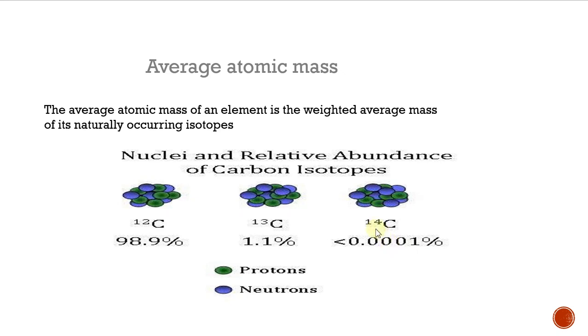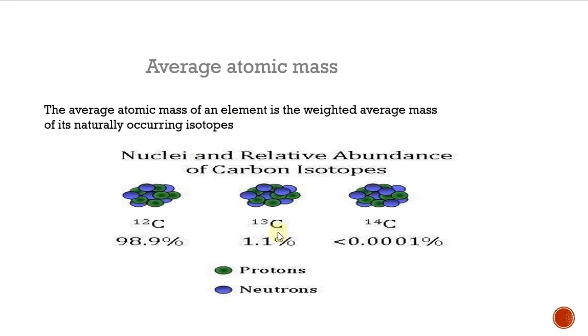0.001%. So abundance means occupying space. Carbon 12 occupies this much percentage, carbon 13 occupies this much percentage, carbon 14 occupies this much percentage. So from here how we can find out the average atomic mass. The average atomic mass of an element is the weighted average mass of its naturally occurring isotopes.